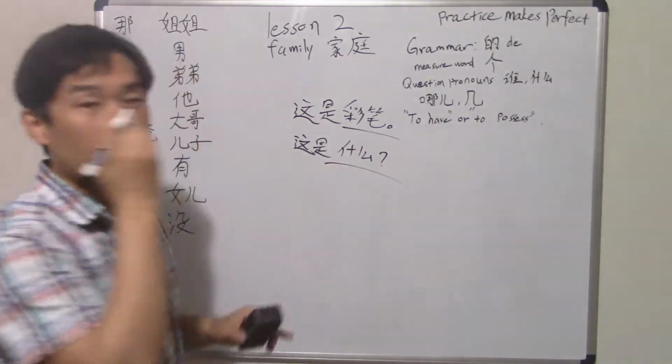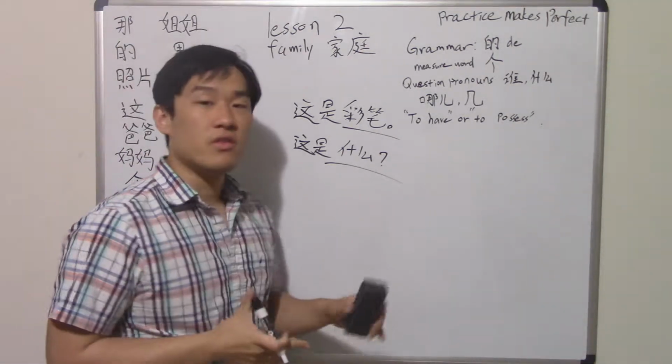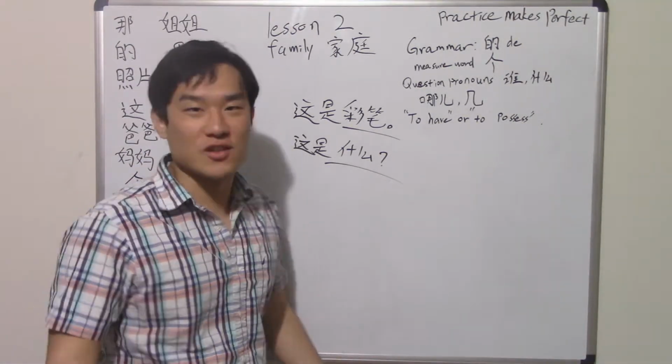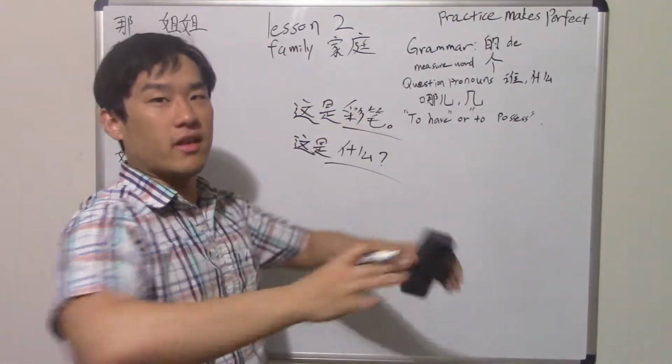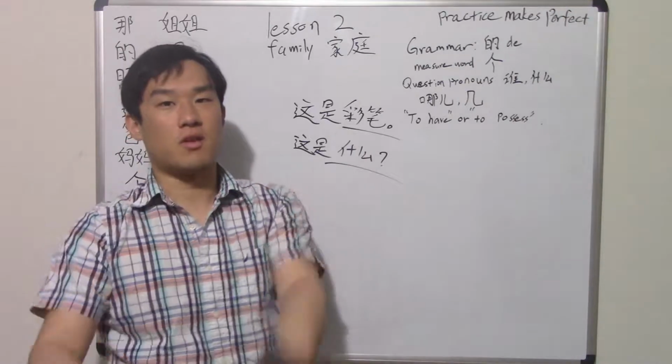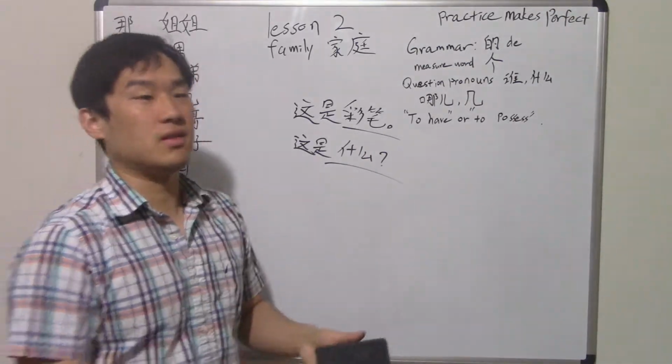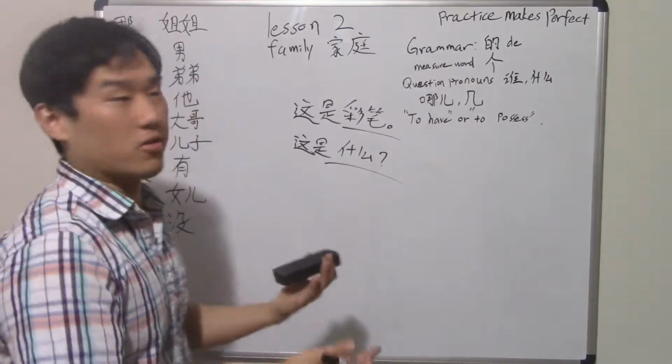Question, and there you go. 这是什么? So this is what. That's literally what I mean in Chinese. So compared to English, you kind of have to flip, become what's this, and then you say this is marker, right? But in Chinese, you simply say this is what, and there you go.